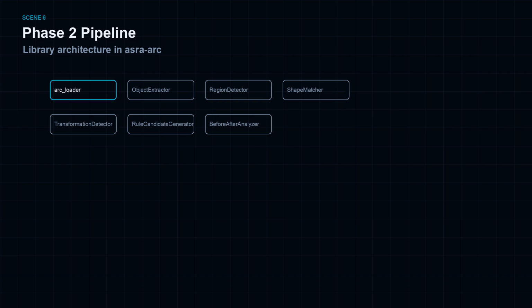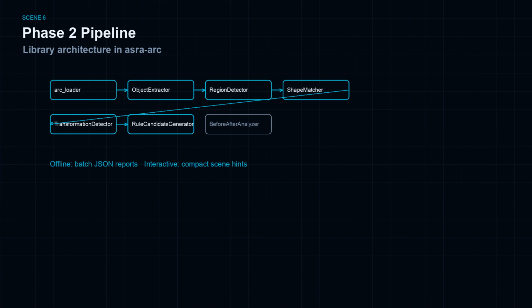The Phase 2 stack in ASRA ARC decomposes cleanly. ARC loader reads task JSON. Object extractor segments grids. Region detector annotates background and content bounds. Shape matcher aligns cross-scene objects. Transformation detector produces typed events. Rule candidate generator ranks hypotheses. Before-after analyzer produces end-to-end task reports. Offline batch path iterates tasks and writes JSON reports.